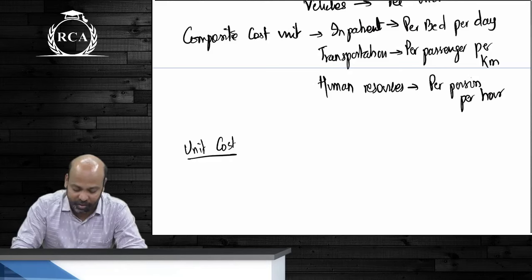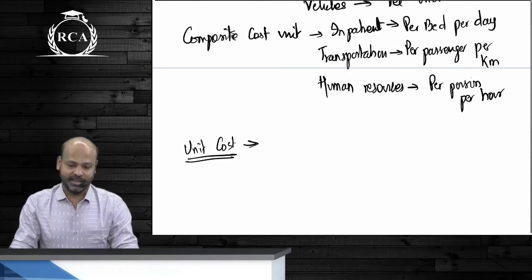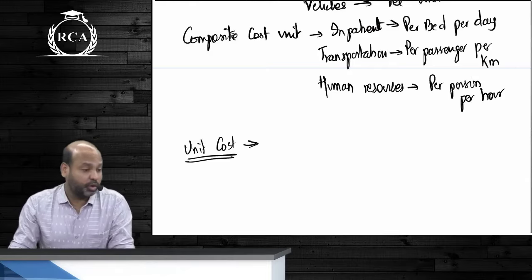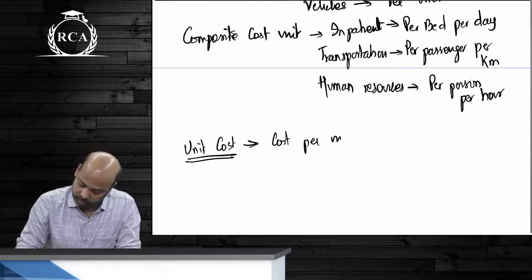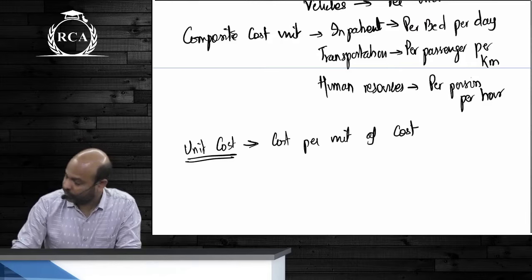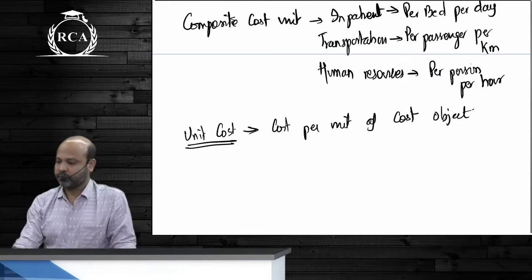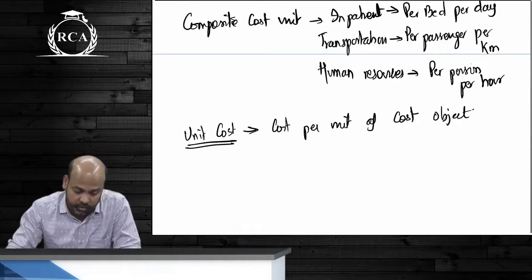Yes, but our next is unit cost. What is unit cost? The cost per unit. Unit cost is the cost per unit of the cost object.